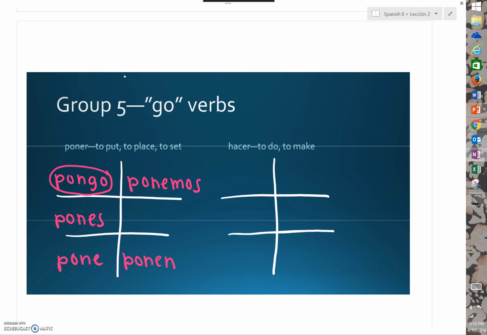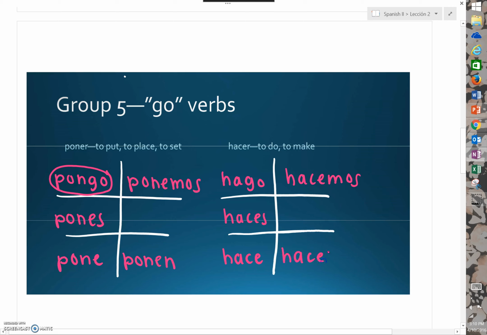Let's talk about the conjugations of hacer. What do you notice that's irregular about hacer? Did you notice that just like poner, the yo form changes to a go instead of an o? The rest of the verb is completely normal. The conjugations of hacer in the present tense are hago, haces, hace, hacemos, and hacen.